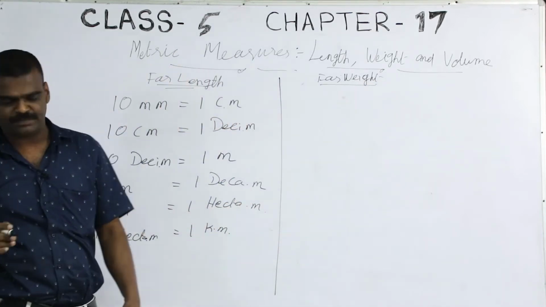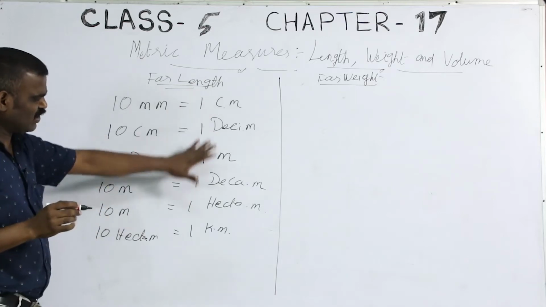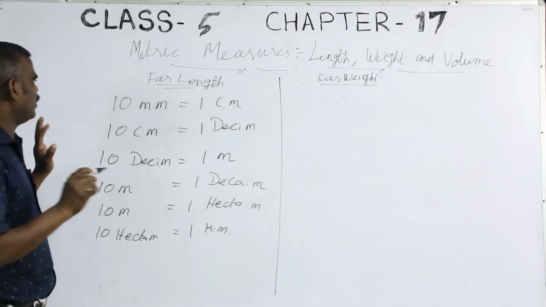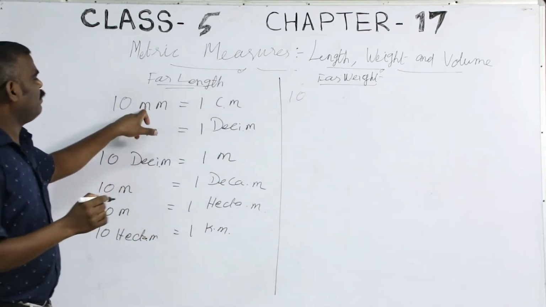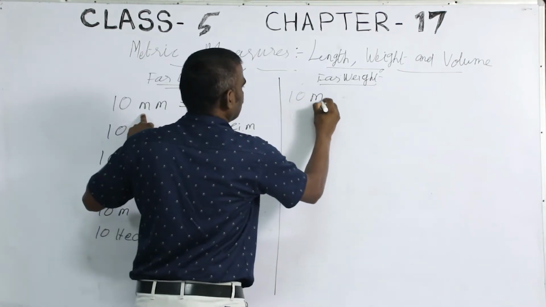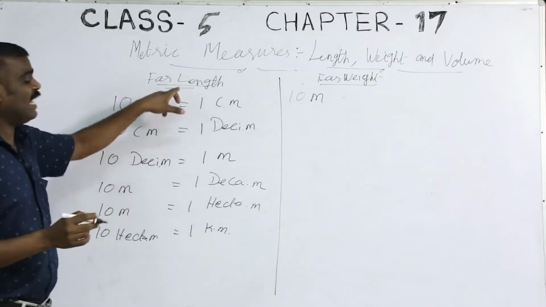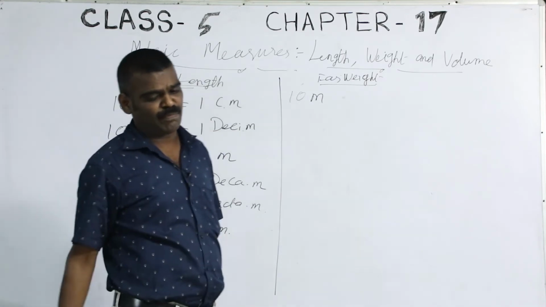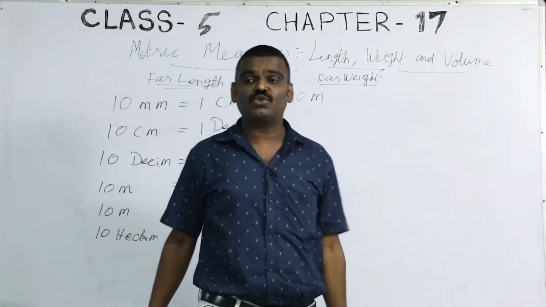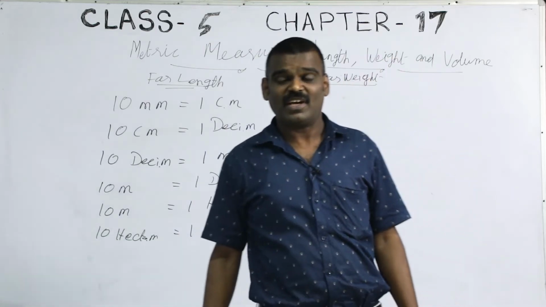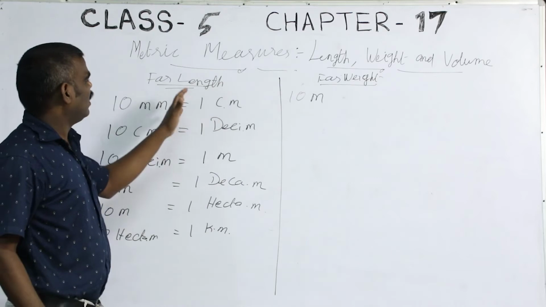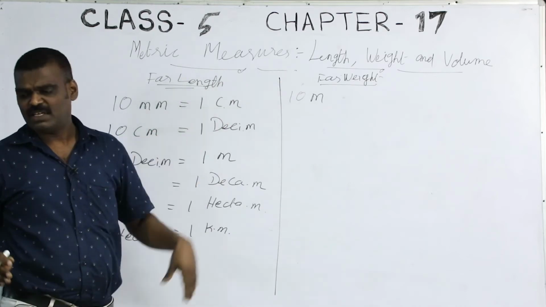For weight, everything is the same, slight changes, only that much. Length is measured in terms of meter, right? So, for weight, what is your weight? My weight is 20 meter, can you say? You cannot, right? So, meter is different, length is different, weight is different, okay?